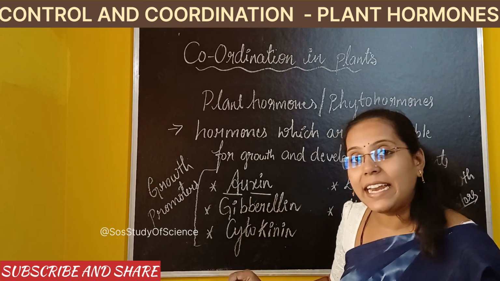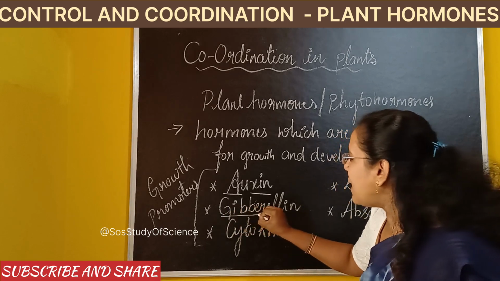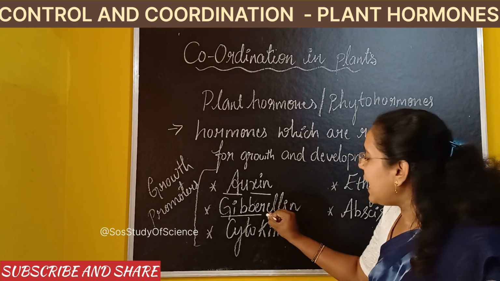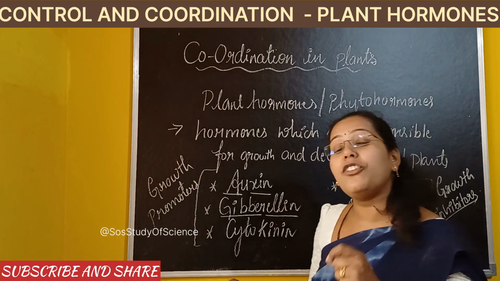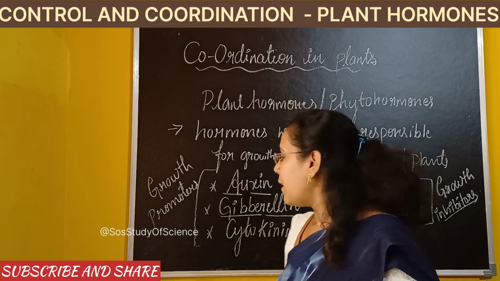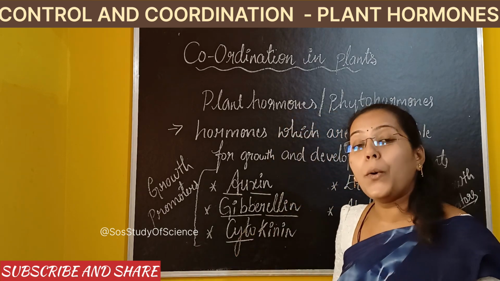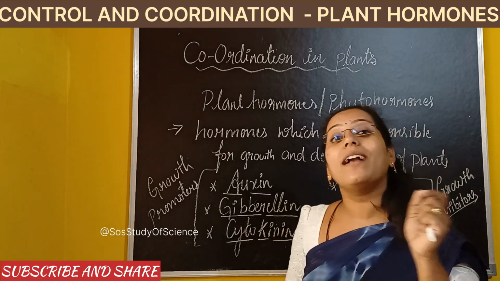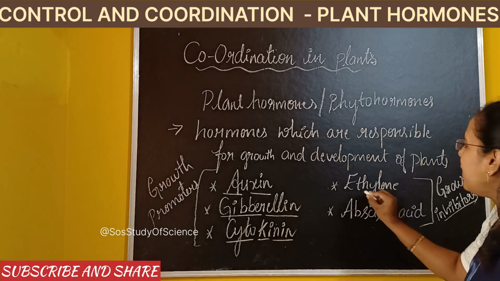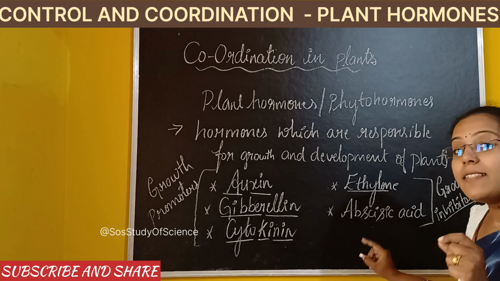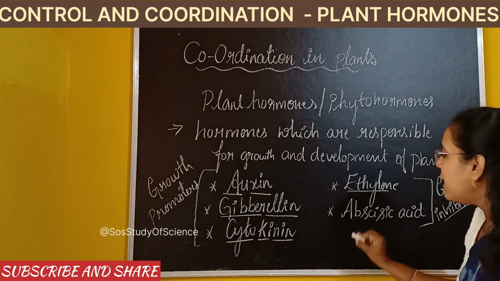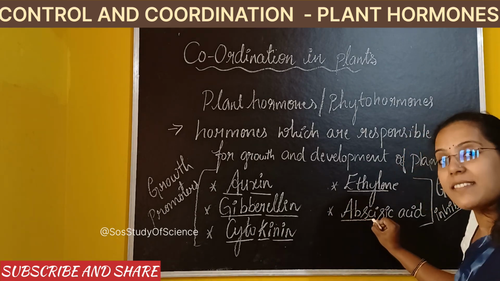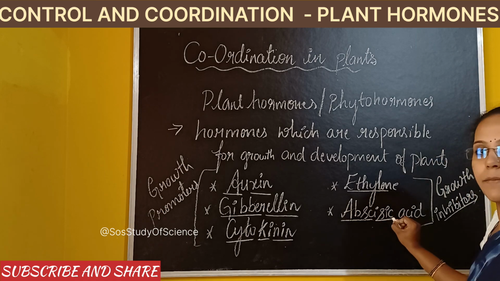Then gibberellin, it is Gibber, ellin. Gibberellin. And then Cyto, kinin, cytokinin. And then here it is ethylene, and this spelling to learn is very important. See, it is Abscis